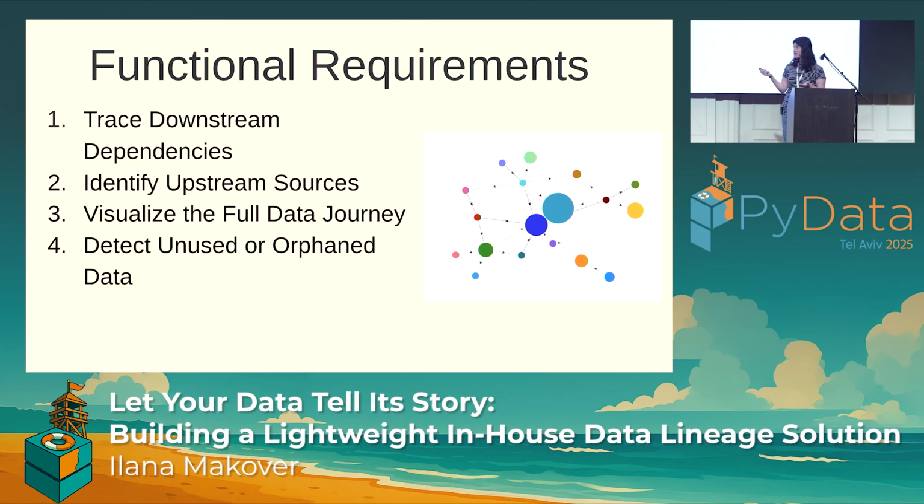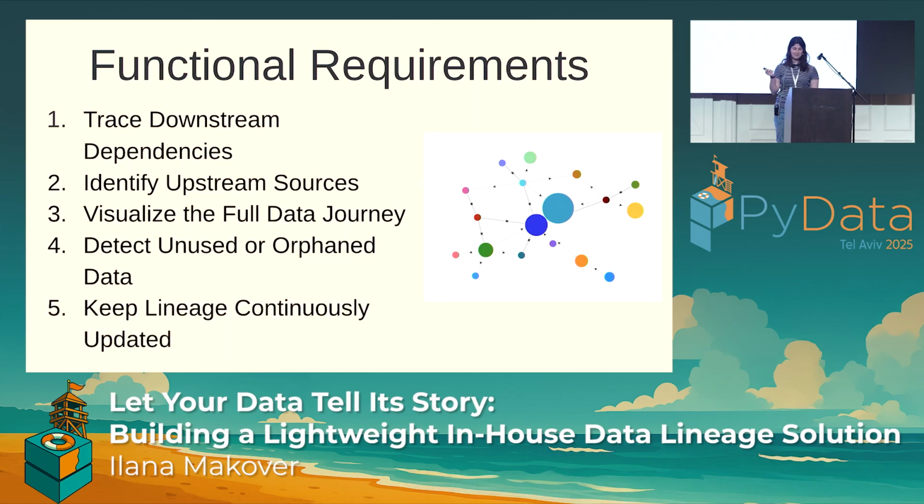Put simply, we also want to understand: is a data point even used? And if it's not used, let's eliminate it and improve efficiency. And finally, our last functional requirement: we want lineage to be automatically collected and updated as our jobs evolve, as our systems evolve. So we want to have the latest view of our pipelines.